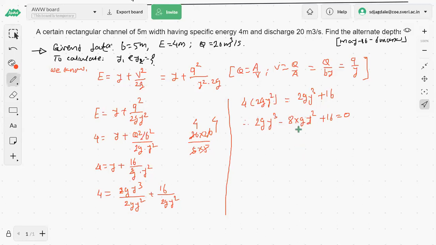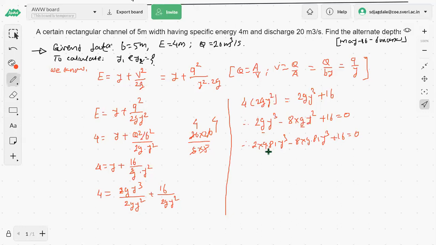Now you may put the value of g as 9.81. So 2 into 9.81 y cube minus 8 into 9.81 y square plus 16 is equal to 0. What is 2 into 9.81?